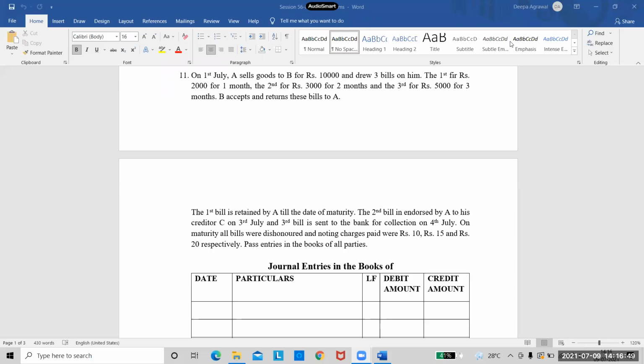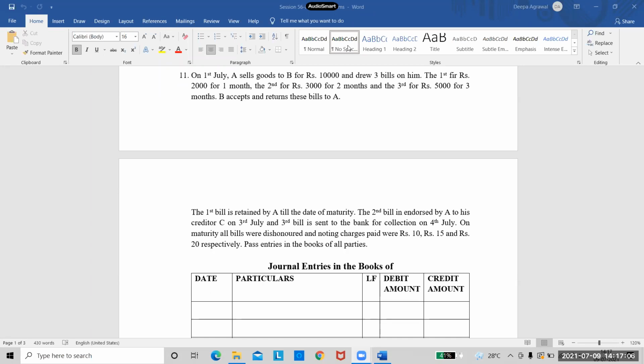So on 1st July, A sells goods to B for rupees 10,000 and he drew 3 bills on him. So this problem is similar to what we did yesterday, but yesterday we did the case when the bills were honored. Today we will look into when the bills are dishonored.